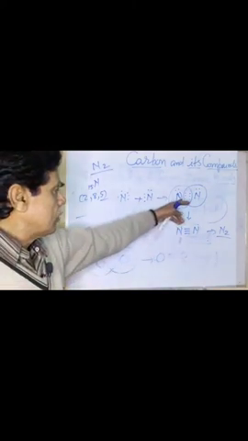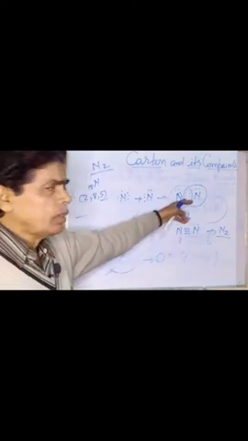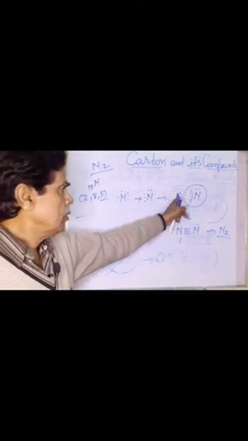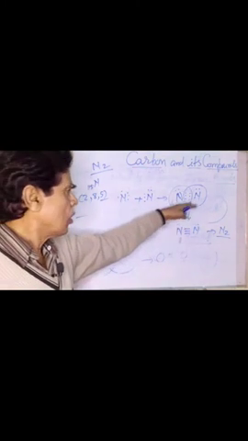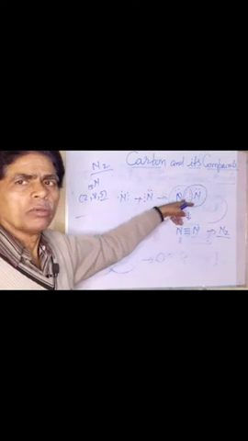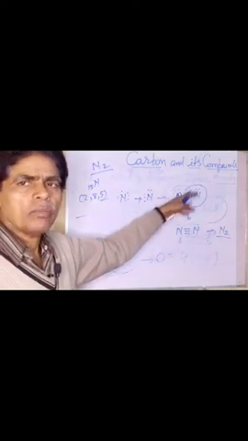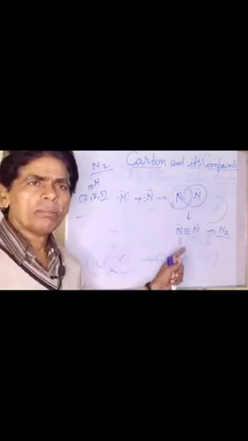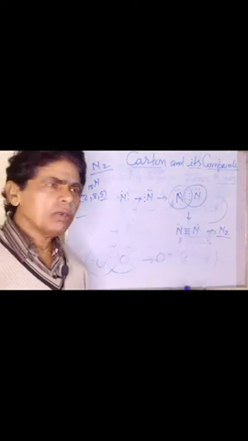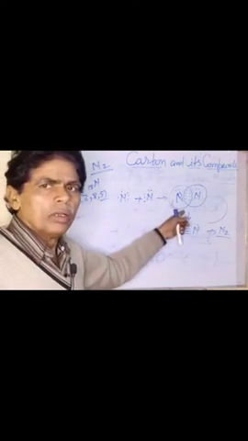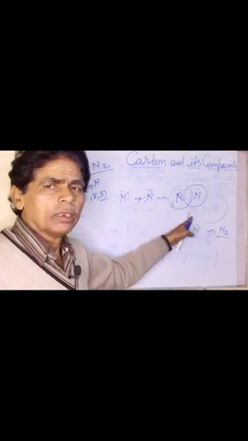Here, both of the nitrogen atoms have contributed 3 electrons each between the two, and both of them acquired the nearest inert gas configuration of neon and become stable. So the basic requirement of this is to achieve 8 electrons in the atom.